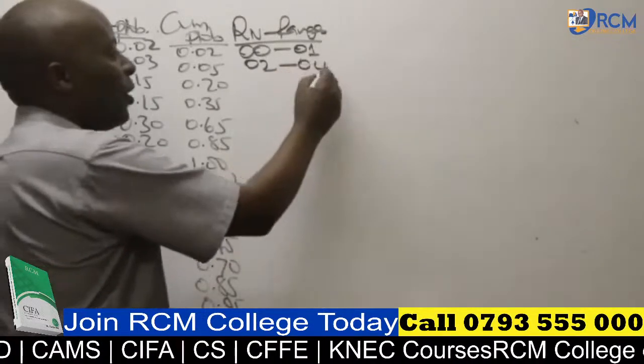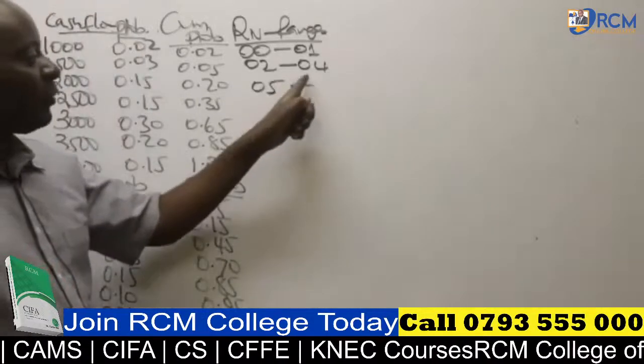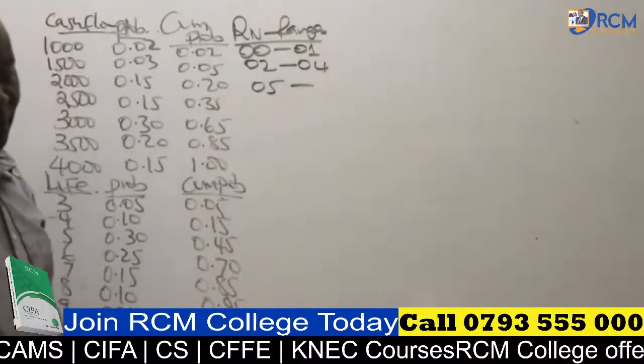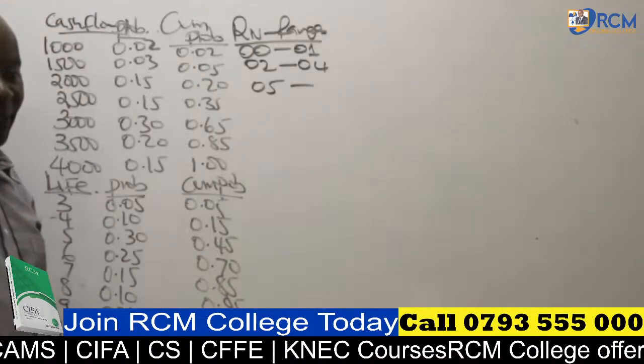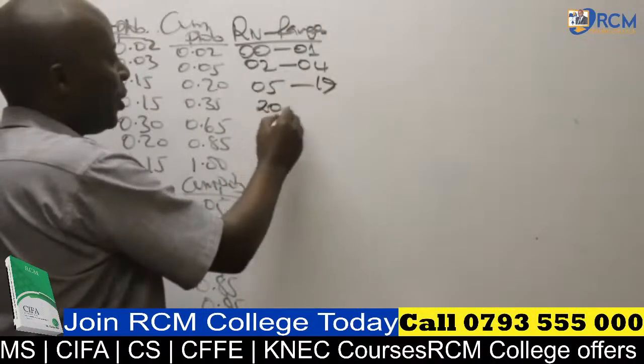02 to 04. So from there we have 05 to what? Remember, I'm skipping after this number 04, I have 05. So now go ahead and give us the next upper limit. They're telling me 19. Thank you very much. 20 minus 1 is 19. The next class will be 20 all the way to 34.